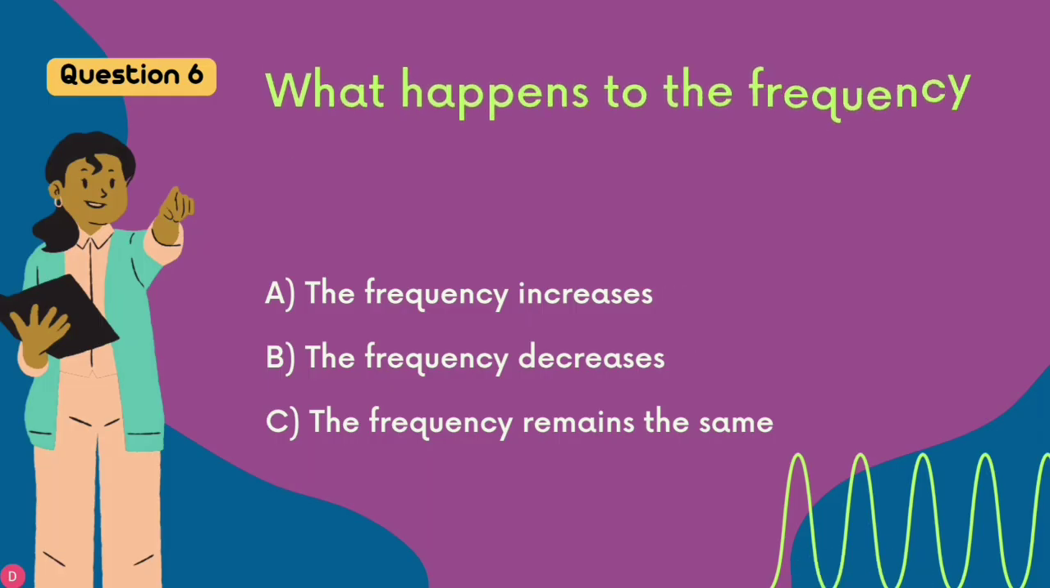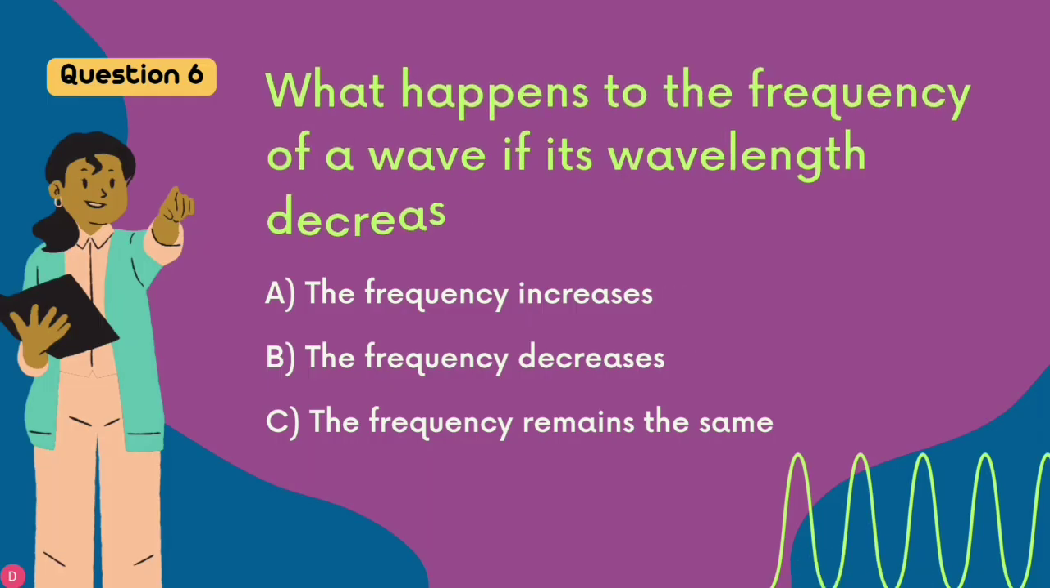Question number 6. What happens to the frequency of a wave if its wavelength decreases? Option A. The frequency increases. Option B. The frequency decreases. Option C. The frequency remains the same. The correct option is option A. The frequency increases when the wavelength decreases.